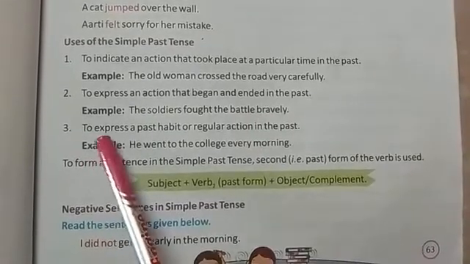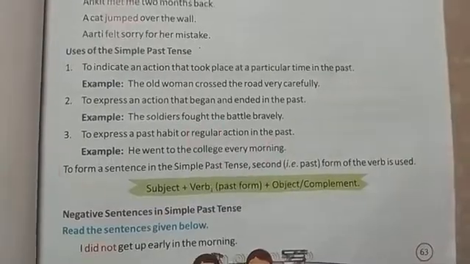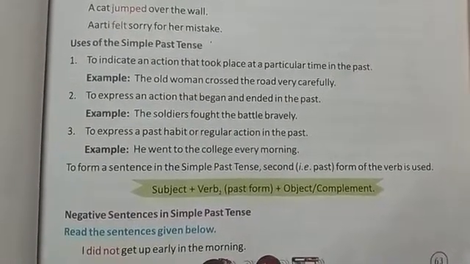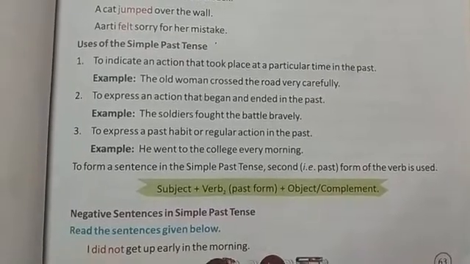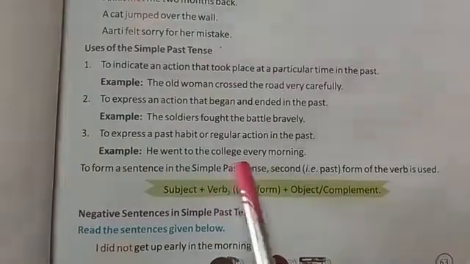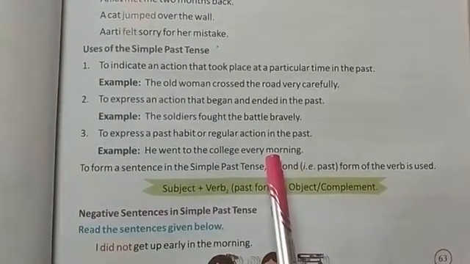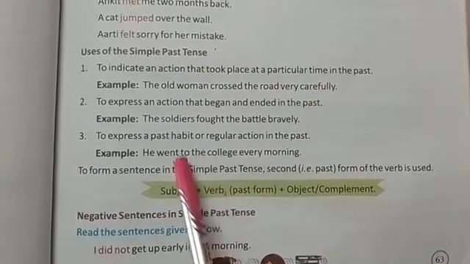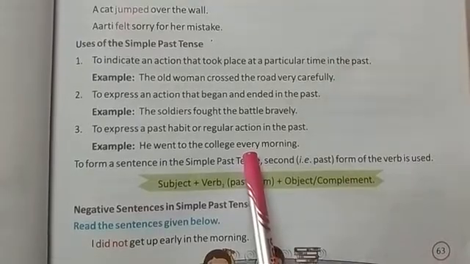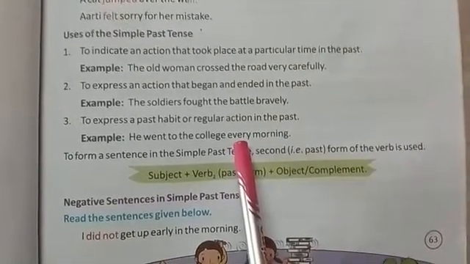Number 3, to express a past habit or regular action in the past. So simple past tense tells us about the past habit or regular action which had happened in the past. Like example, he went to the college every morning. So it was a regular habit in the past. It tells us that he went to the college every morning. It describes a regular action. So the sentence is in simple past tense.